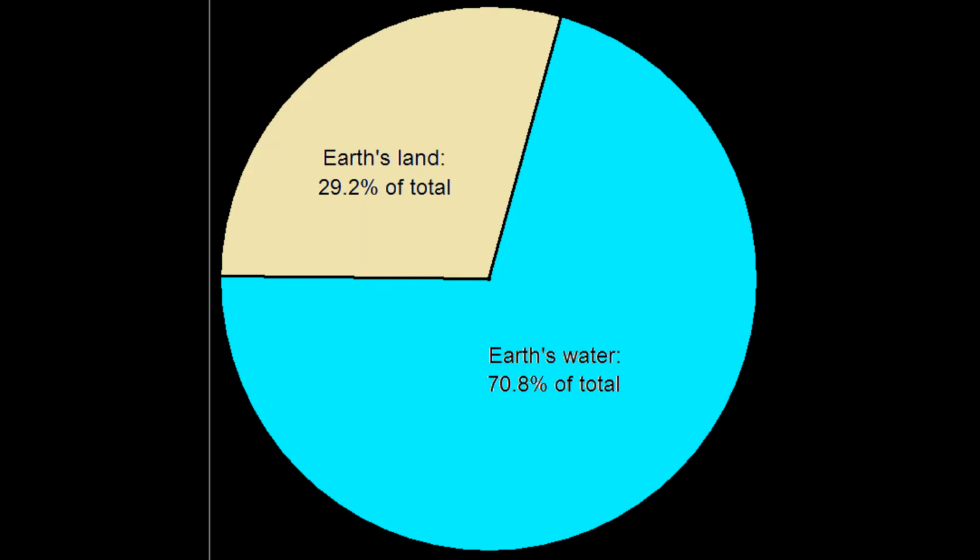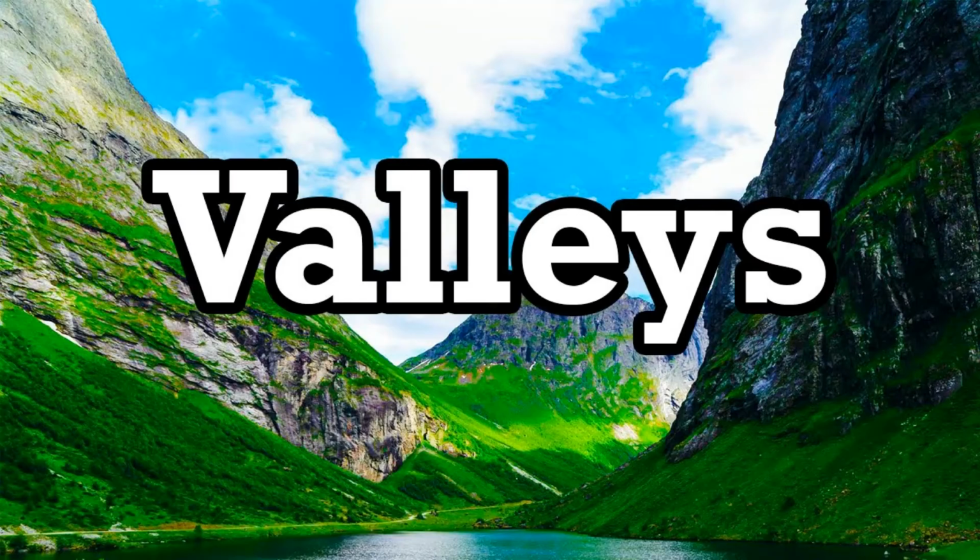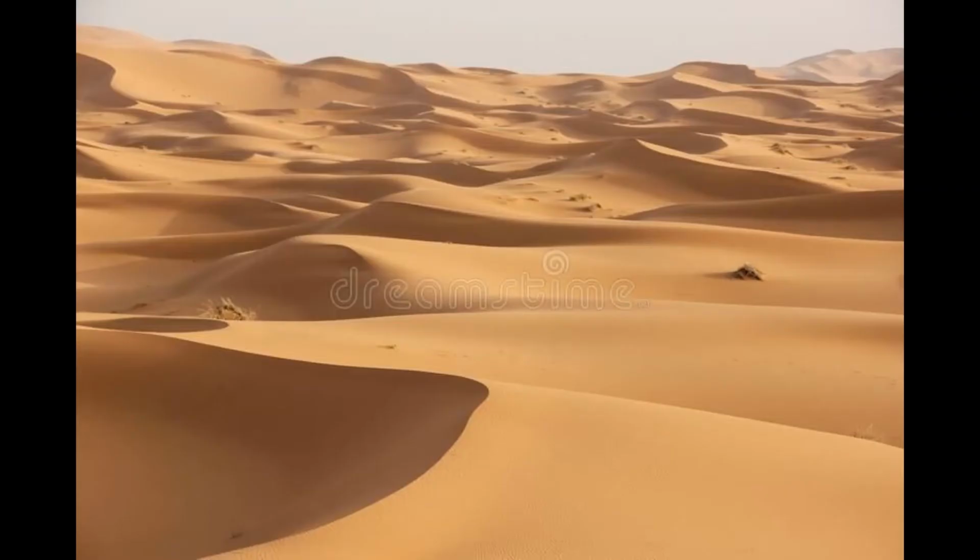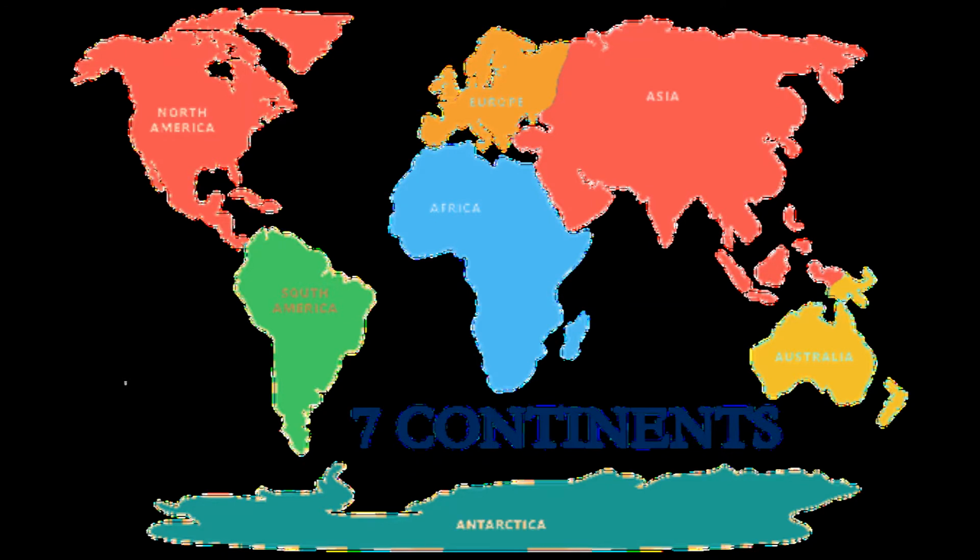Landforms are classified as first order, second order and third order landforms. In first order landforms, continents and oceans are there. Second order landforms are mountains, plateaus and plains. In third order landforms, valleys, beaches and sand dunes are there.